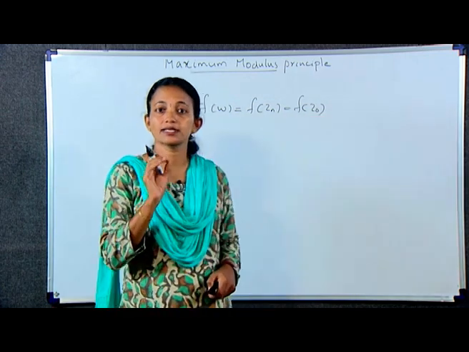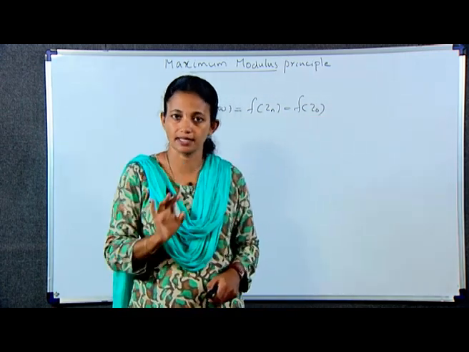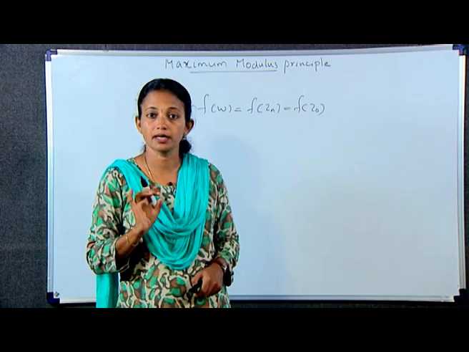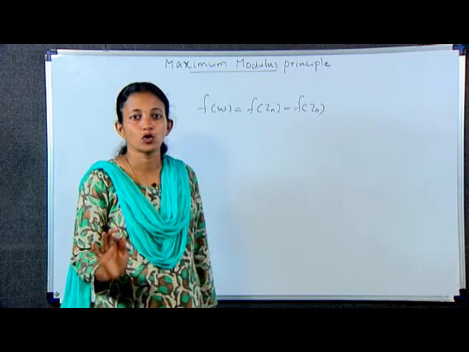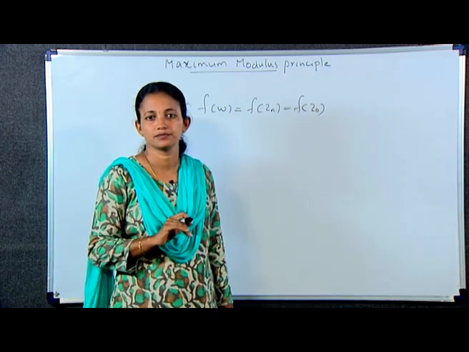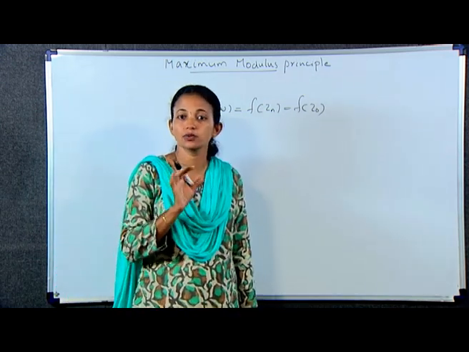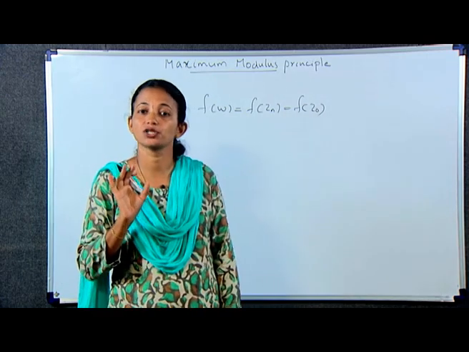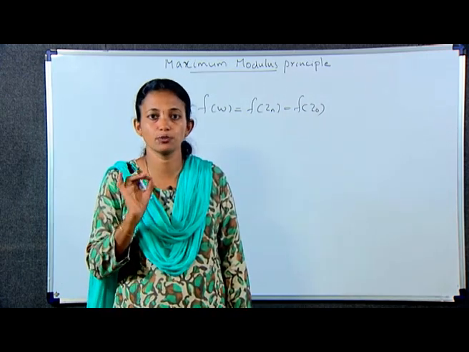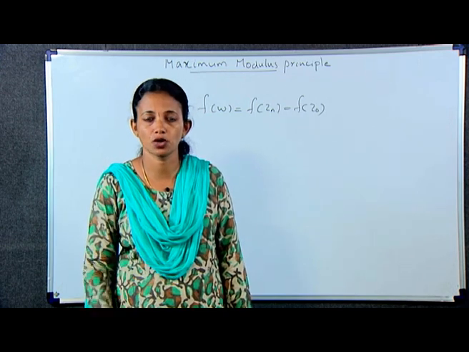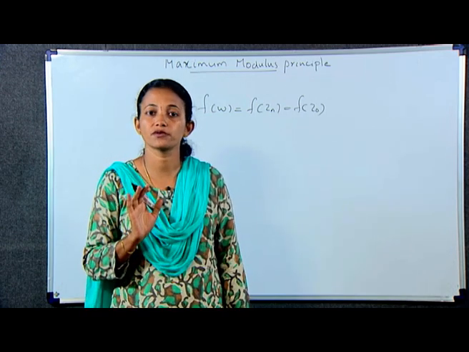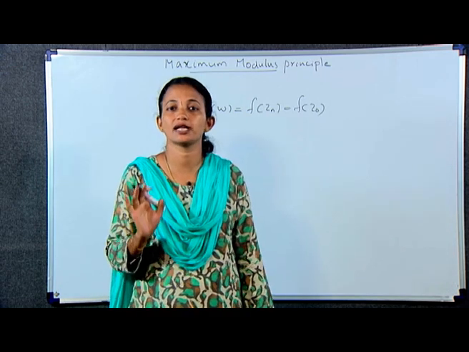Since w is an arbitrary point other than z0 of D, we may conclude that f(z) is equal to f(z0) for every point z in D. This is in contradiction with the hypothesis that f is non-constant in the given domain D. Hence our assumption is wrong, and so modulus of f(z) has no maximum value in D.